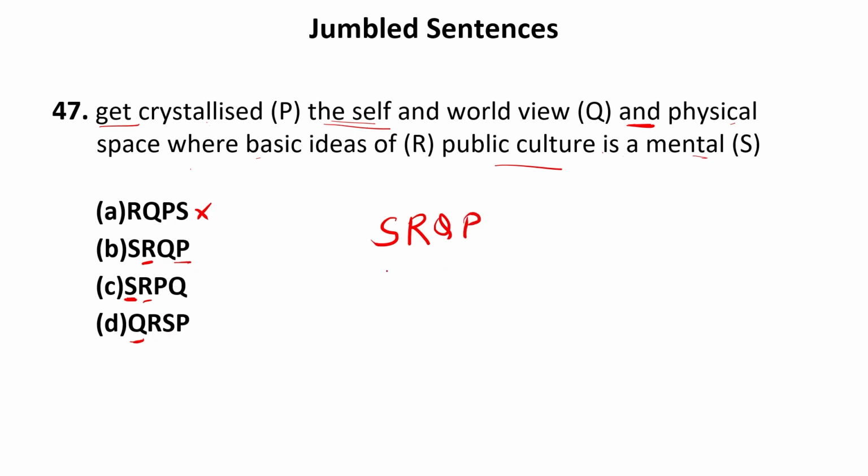Or if I go with Q as the first sentence, the self and world view and physical space, but it does not make any sense. In fact, mental and physical, this is making some sense. So the correct sequence can be SRQP. Or if I say public culture is a mental and physical space where the basic ideas get crystallized, this is also not possible. So only this sequence is possible in every aspect. So B should be the answer.